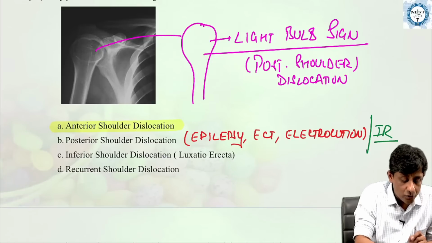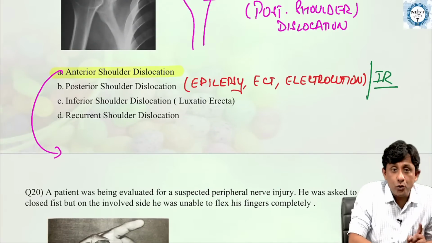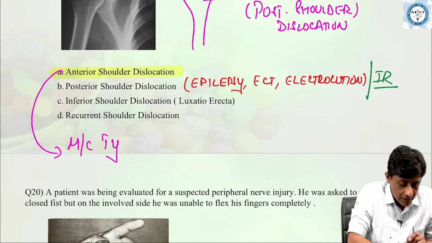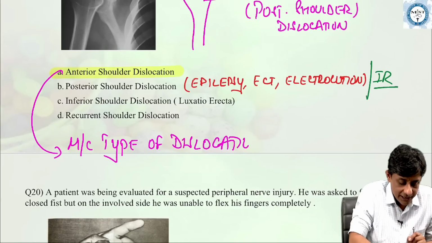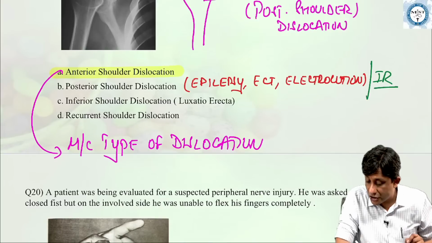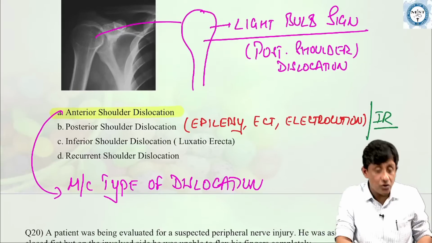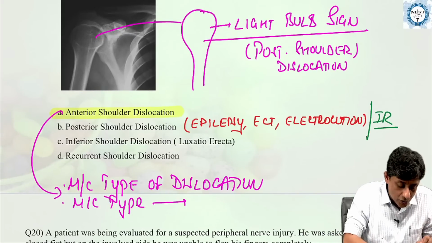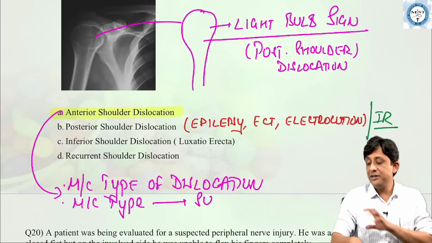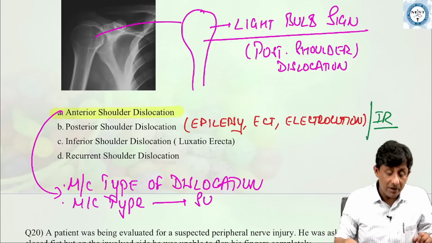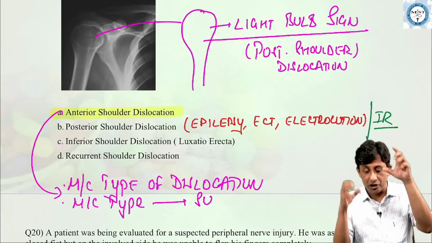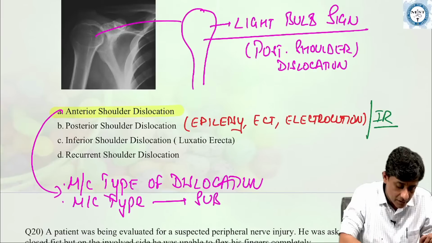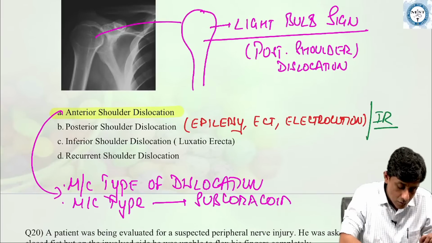It is the most common type of dislocation, and among the various kinds of anterior shoulder dislocation, it can be just a preglenoid type, it can be subcoracoid, but the most common is the one in which the head of the humerus is placed below the coracoid process. So it's called a subcoracoid type.